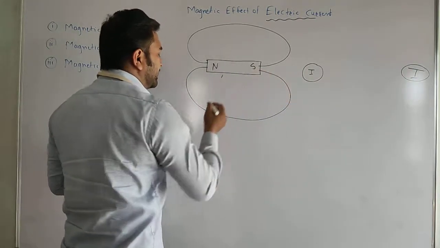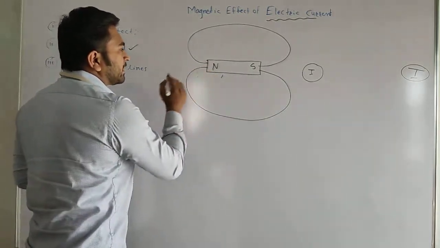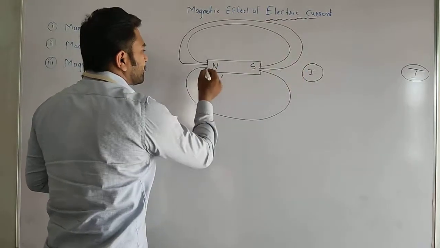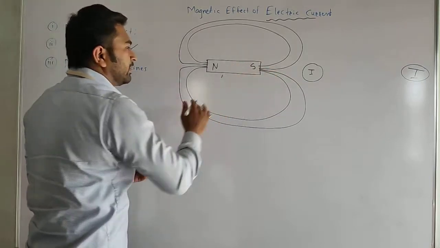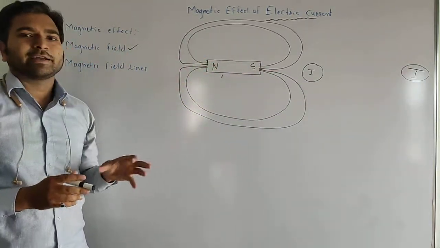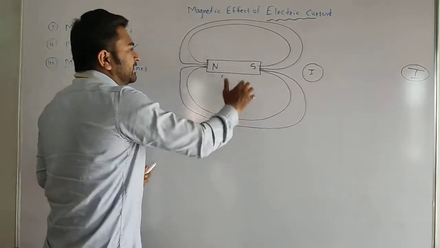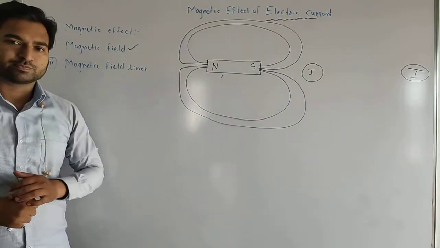You already studied these things. The magnetic field is like this. A magnet can attract an object in this field only. If the object is outside of that field, then the magnet cannot attract it towards itself. So this is the field of the magnet within which it is effective.